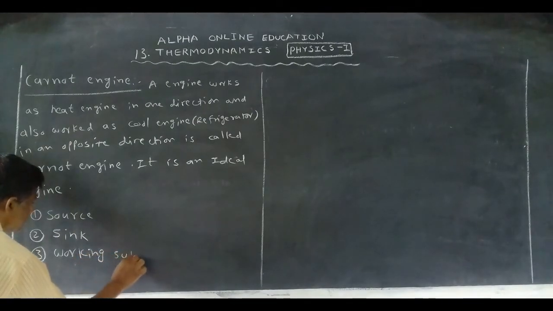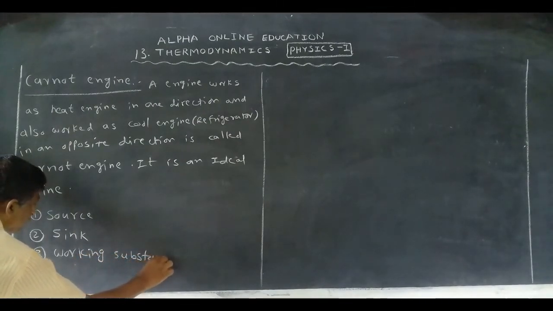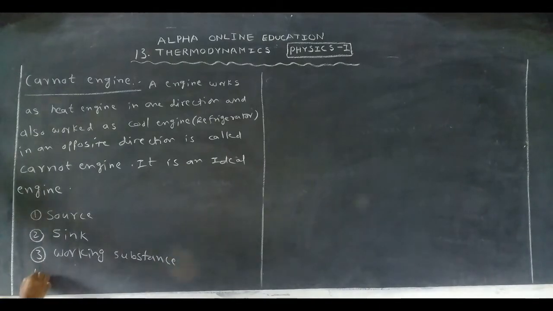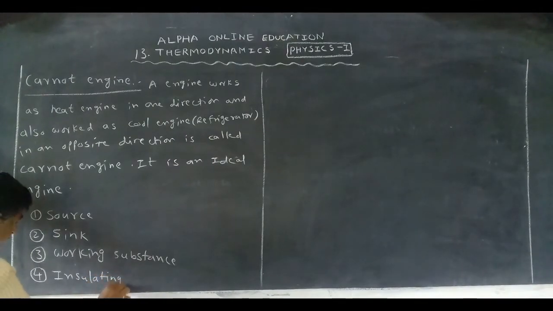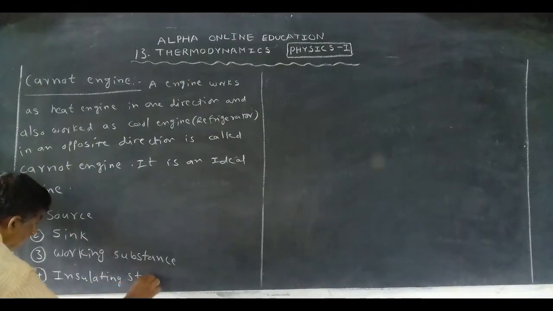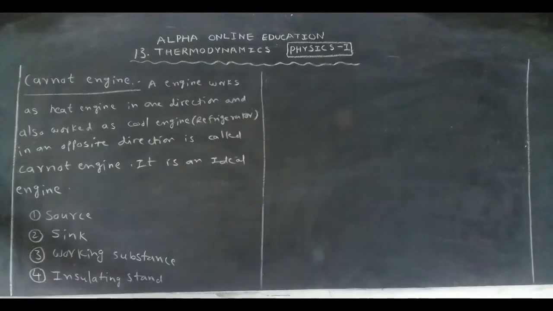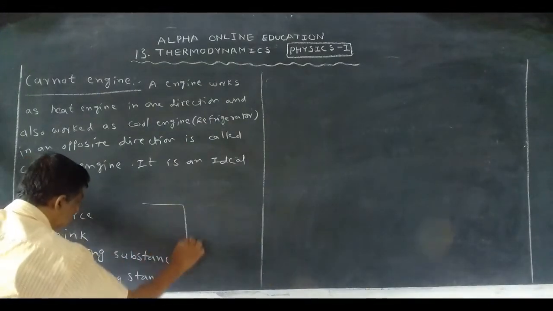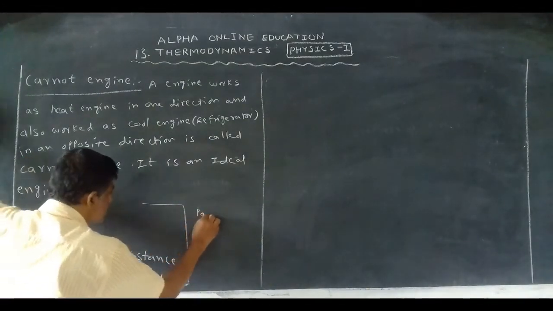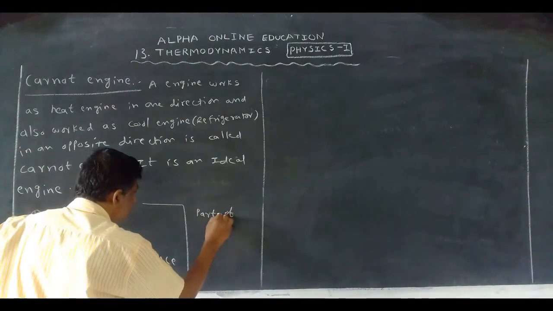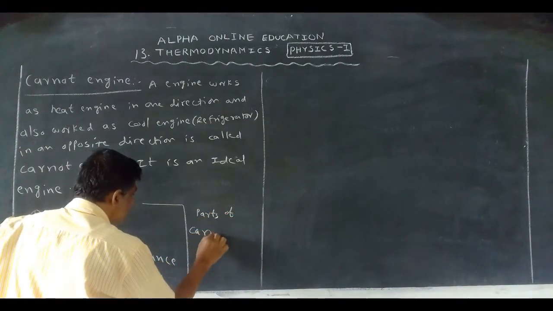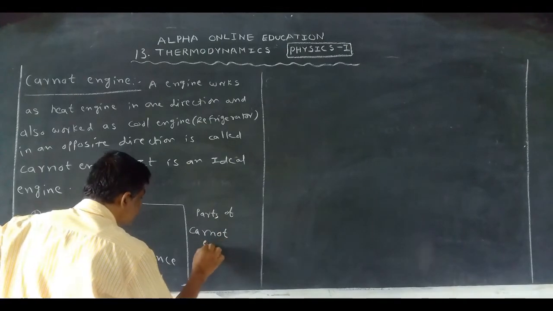The fourth one is the insulating stand. These are the parts of the Carnot engine.